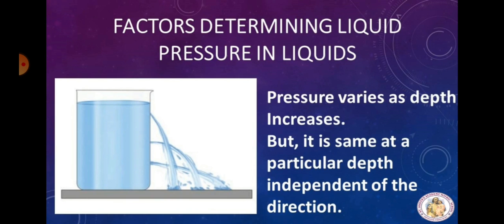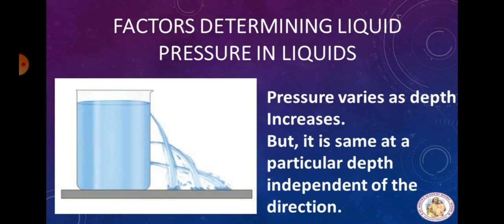Let's do an activity to understand how pressure varies as depth increases. Take a large plastic can. Punch holes with a nail in a vertical line on the side of the can as shown in the figure. Then fill the can with water.